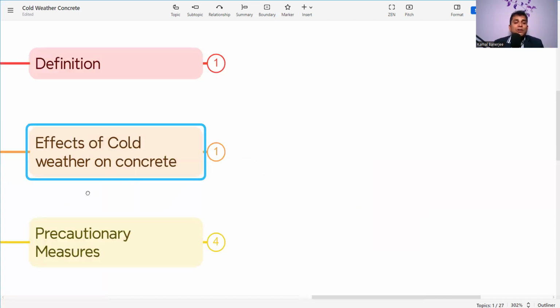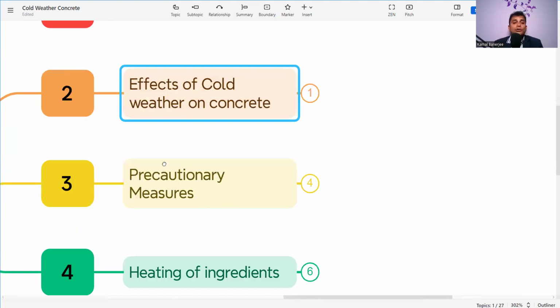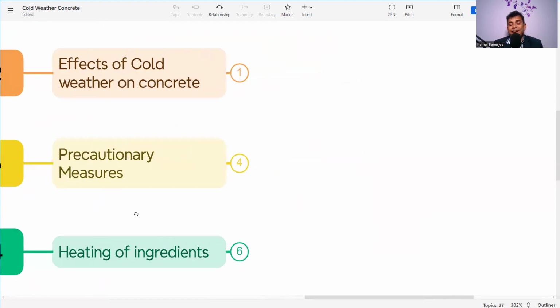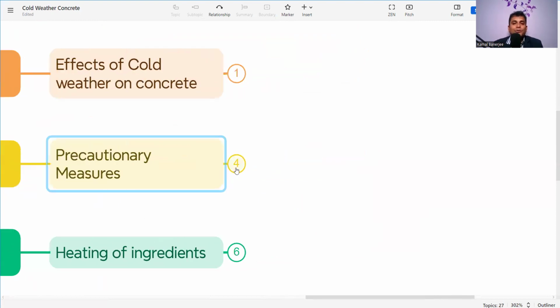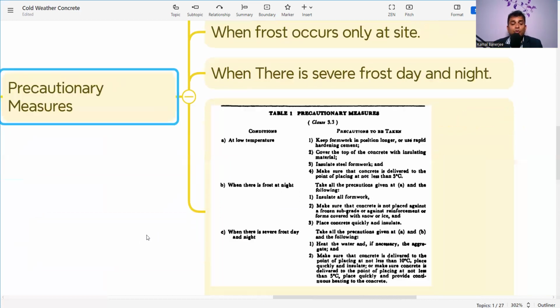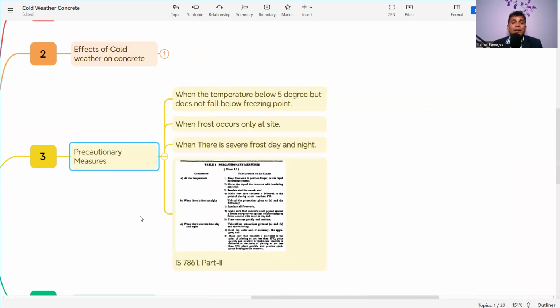Now, what are the precautionary measures? They are also mentioned in the IS code. Whenever we are working in India, we need to follow the IS code. Here is my request to all of you: we are saying IS 7861 Part 2 is for cold weather concrete, but always check the latest revision and amendment from the BIS website only, not from other sources, to know which one is the latest, and follow only the latest one.